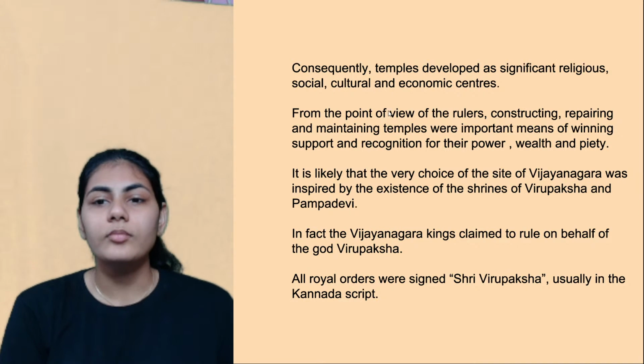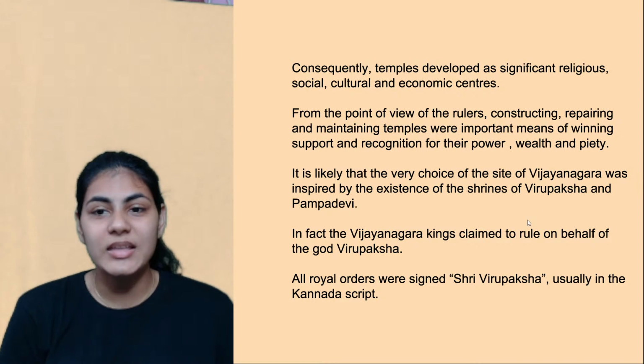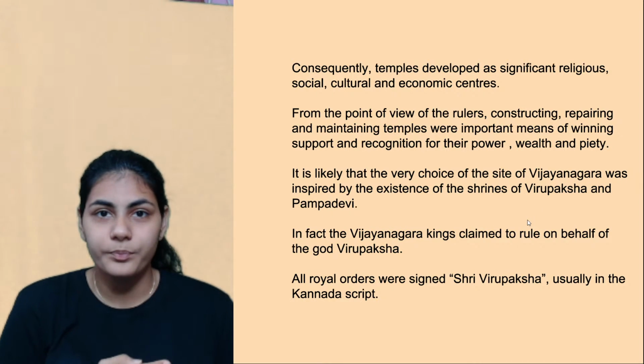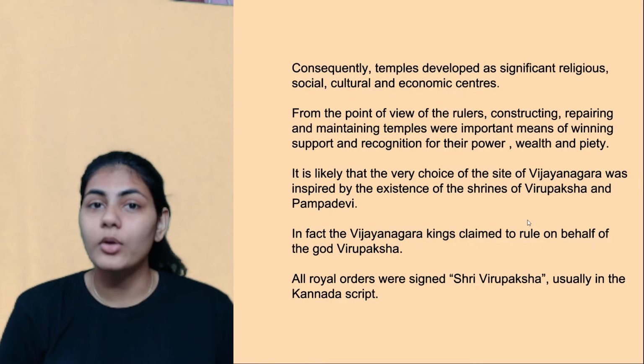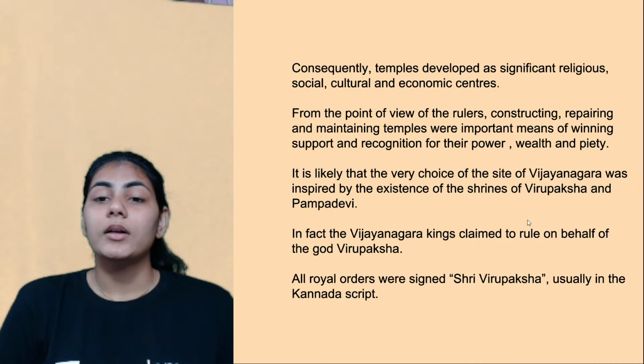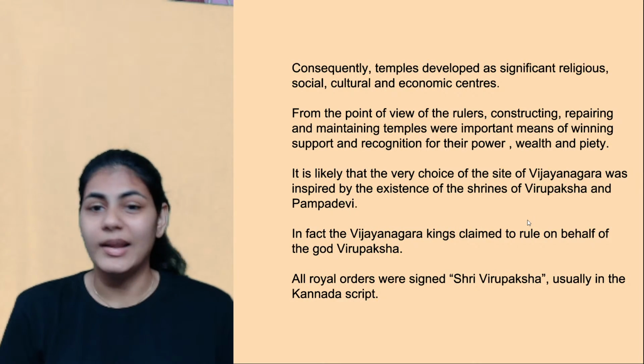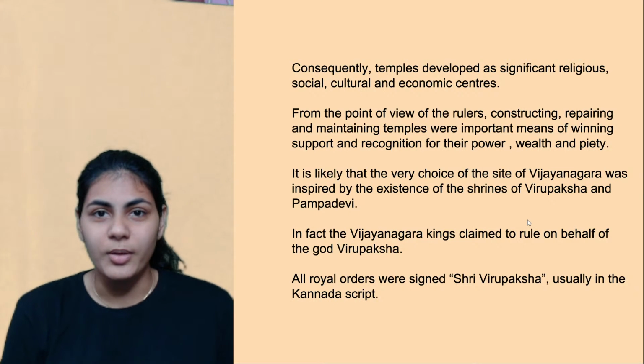Yeah. So it is likely that the very choice of the site of Vijayanagara was inspired by the existence of shrines of Virupaksha and Pampa Devi. Right? Again, now we are going back to the importance of Virupaksha and Pampa Devi. They have so much significance attached to them, right?